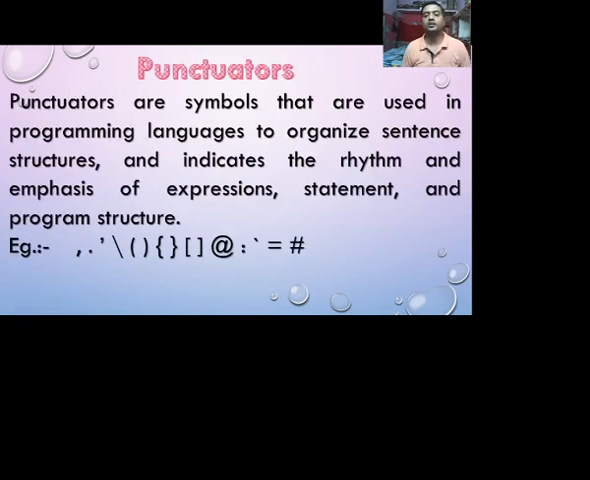Punctuators. Punctuators are the symbols used in a programming language to organize sentence structures and indicate the rhythm and emphasis of expressions, statements, and program structure. For example, comma, dot, single quotation, slash, parenthesis, braces, brackets, at the rate, colon, double quotation, equal sign, and hash are the punctuators.